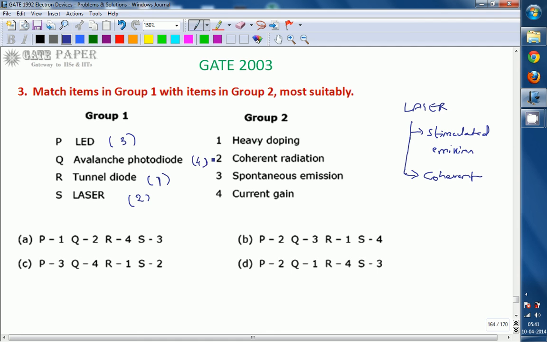Photodiode implies that generally the output current of a photodiode is directly proportional to the light applied. But avalanche photodiode is a special case where the sensitivity is very high.